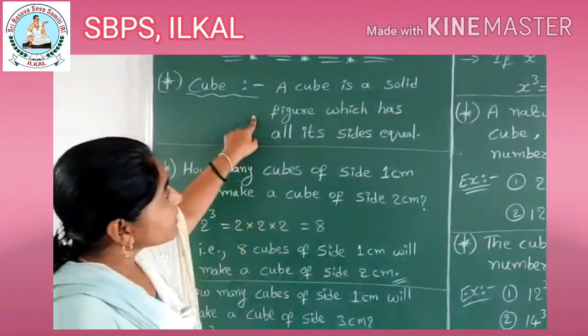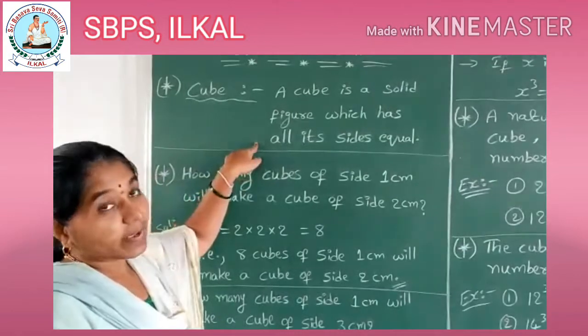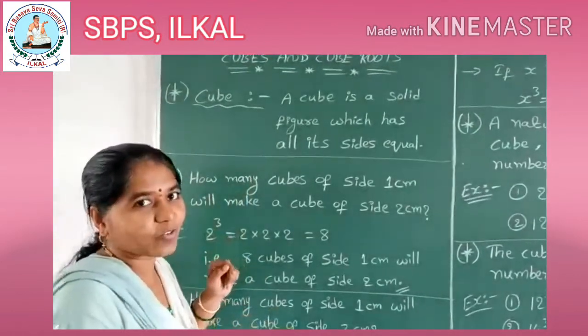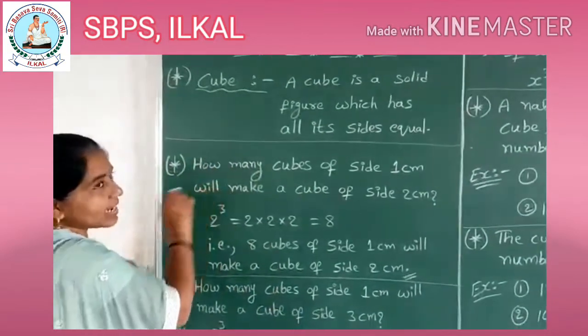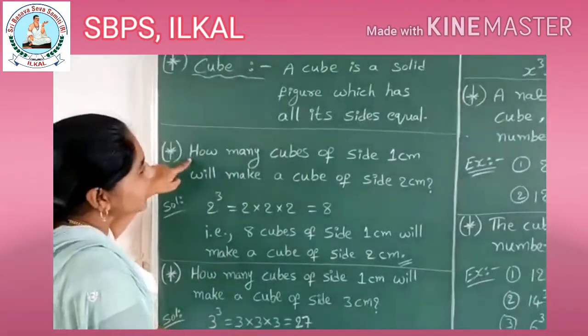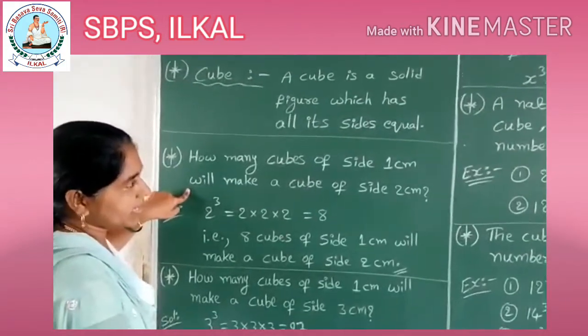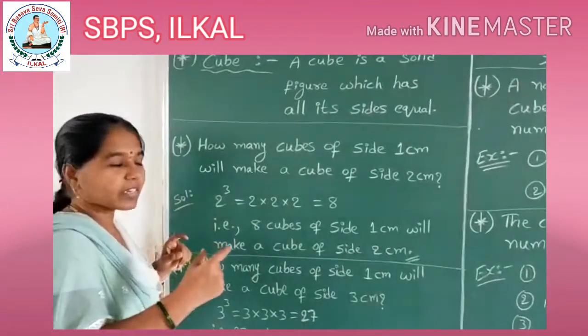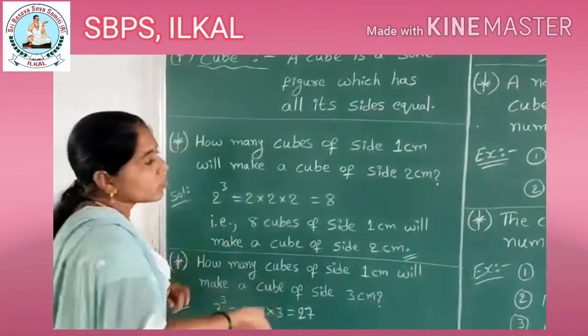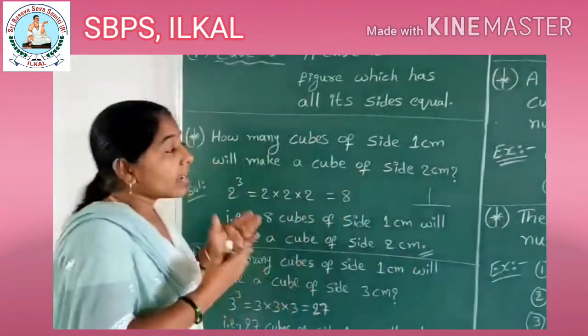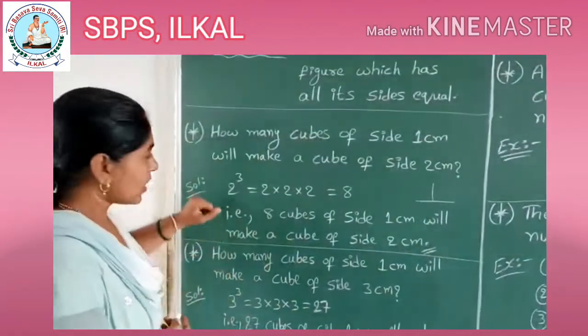A cube is a solid figure which has all its sides equal, but according to cubes and cube roots, the definition comes next, okay. Before going to study that, observe one question here. How many cubes of side 1 centimeter will make a cube of side 2 centimeters? If you are arranging 1 centimeter cubes to make a 2 centimeter cube, how many cubes are required, they asked.